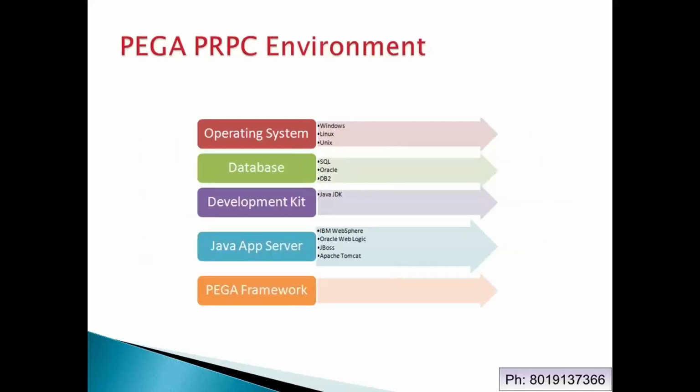Another thing is, in Pega, mostly in any organization you work, it will be working on the Windows operating system. We'll be using Windows in real time. And Pega comes with some other things, like a database. Any web application you develop, what are the main things required? A database is required. And Pega comes with an application server and Java.